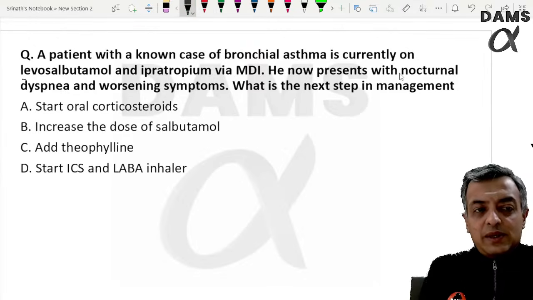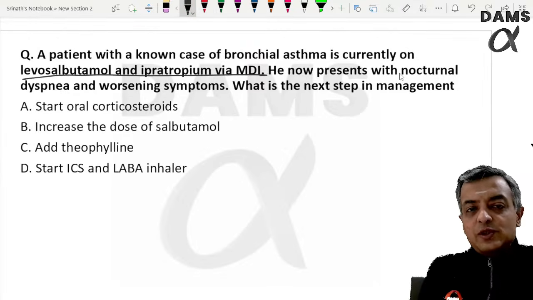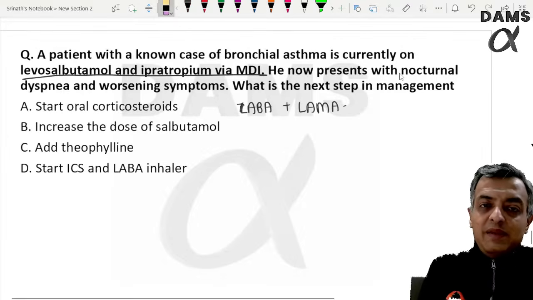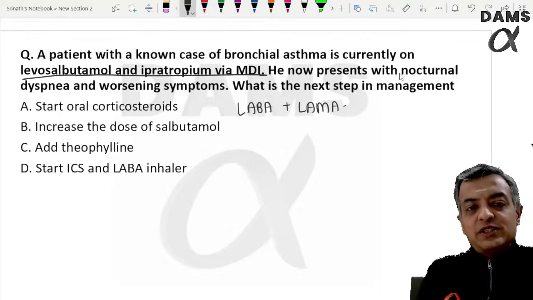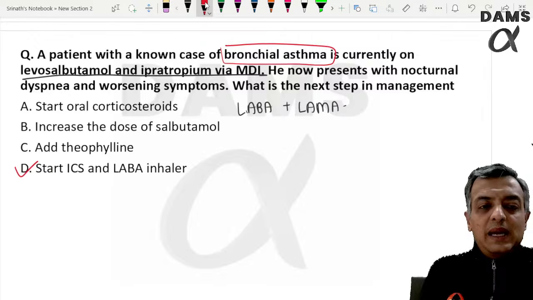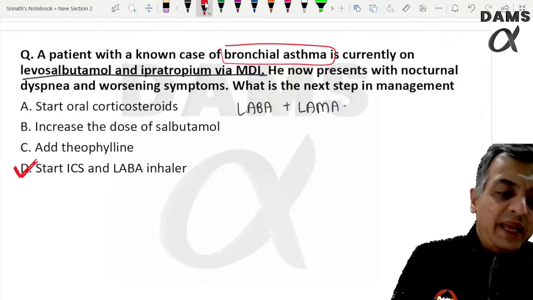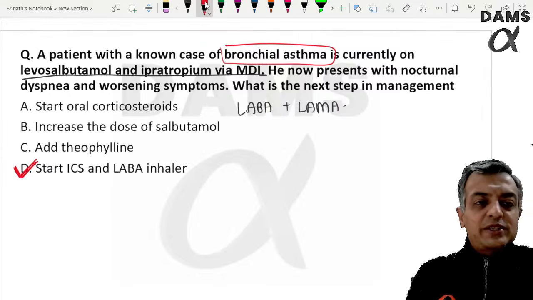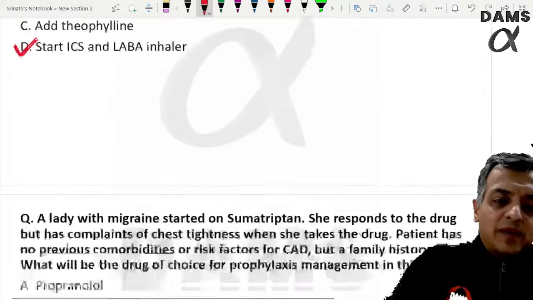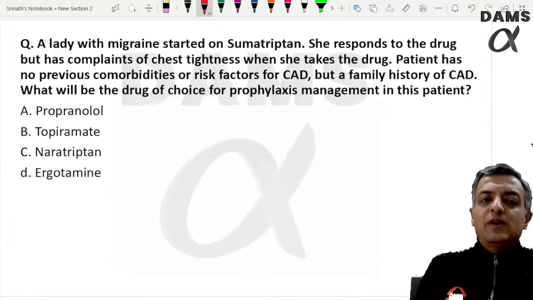Asthma question, Dr. Bharat will discuss more. So the patient is taking LABA and the LAMA tiotropium, which is anyway not the best choice. The best choice for bronchial asthma would have been to start the patient on an ICS with LABA inhaler. But you can again look at Dr. Bharat's video also, which will follow soon.